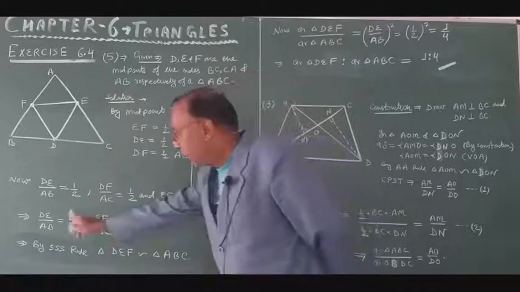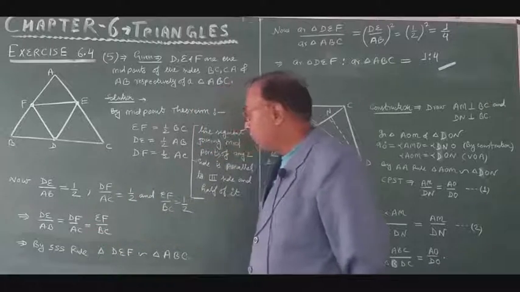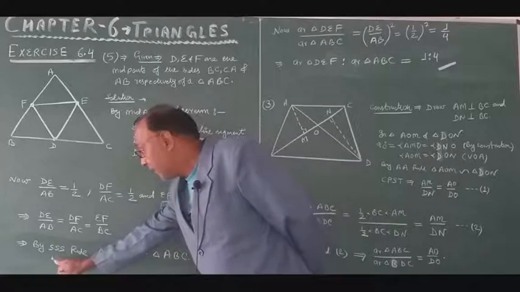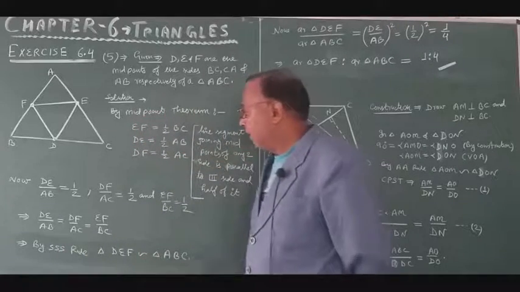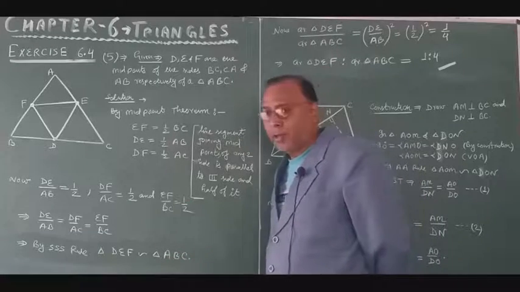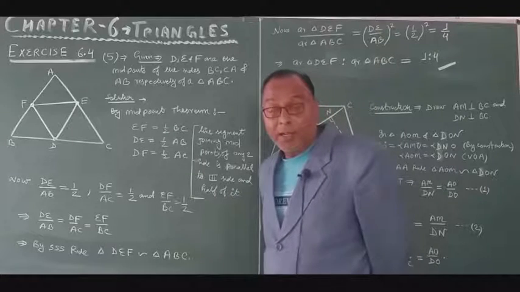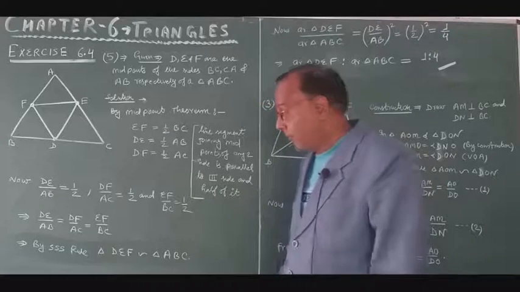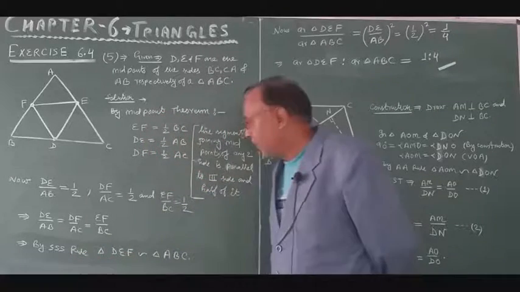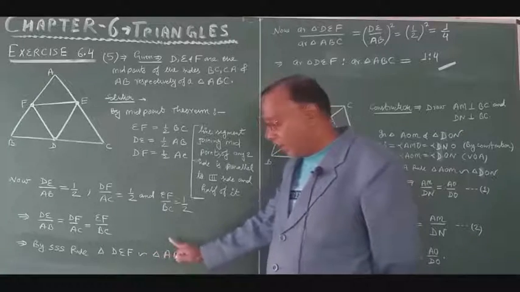It means DE upon AB is equal to DF upon AC is equal to EF upon BC. So by the SSS rule, triangle DEF is similar to triangle ABC. When two triangles are similar, their sides are proportional.